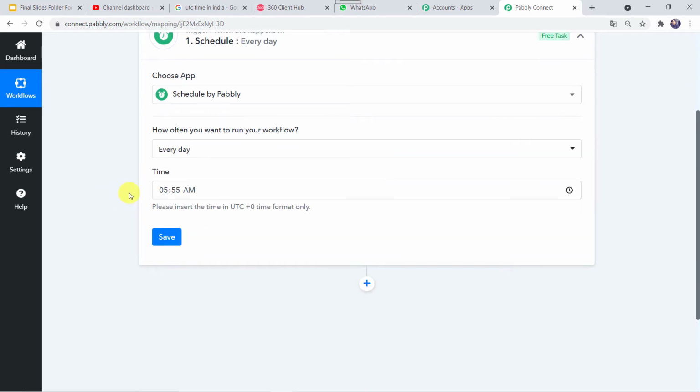Now here we have to select the time at which we want to run this workflow. I'll just give the time as 7 a.m. in the morning. I want the messages at 7 a.m. in the morning on my WhatsApp number. Here we have to give the time in UTC time format only. So we have to give the time in UTC format. And now let's click on save.